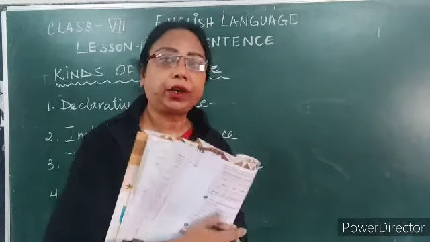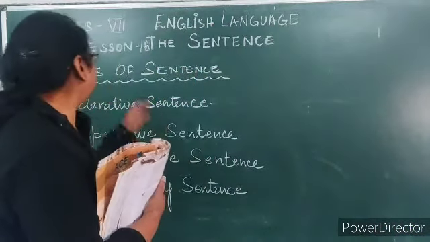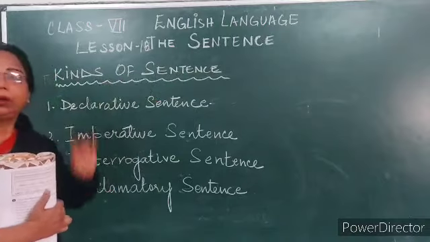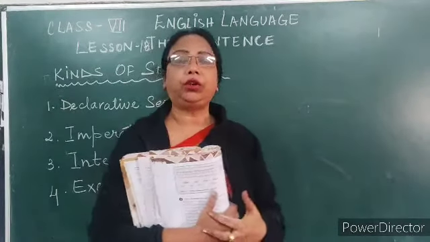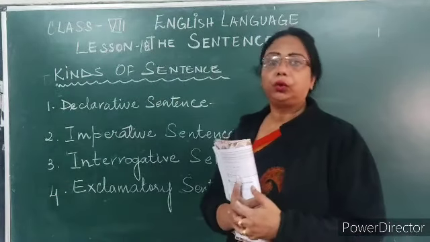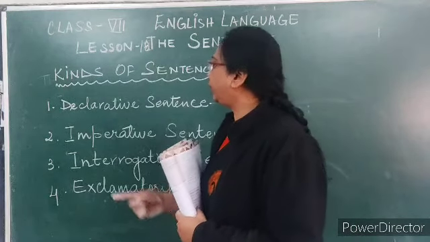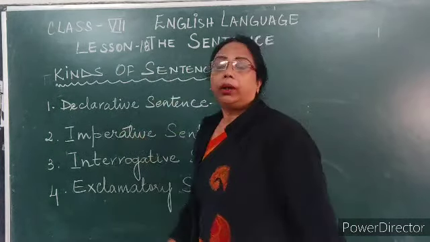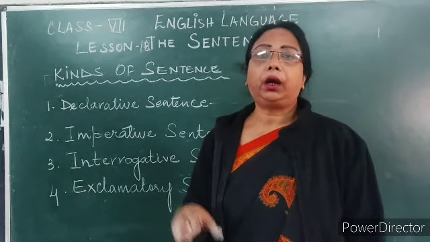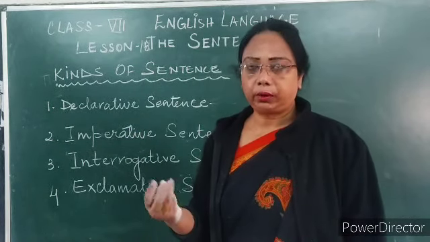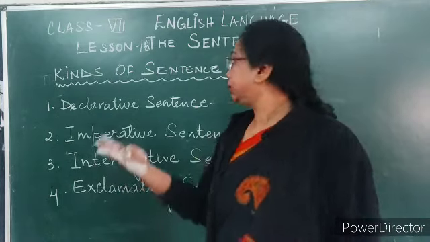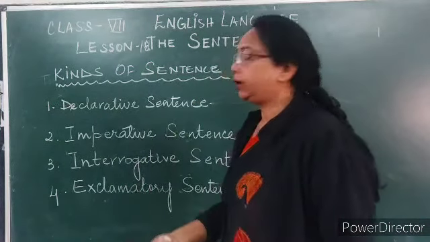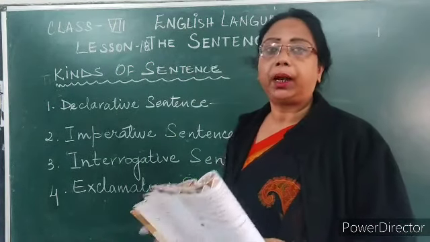Next children, we will study about kinds of sentence. Now this we have been generally doing from class 2 or 3. We have been reading about kinds of sentence from class 2. Now in your course there are 4 kinds of sentence. It has been given in your book, but there are more.